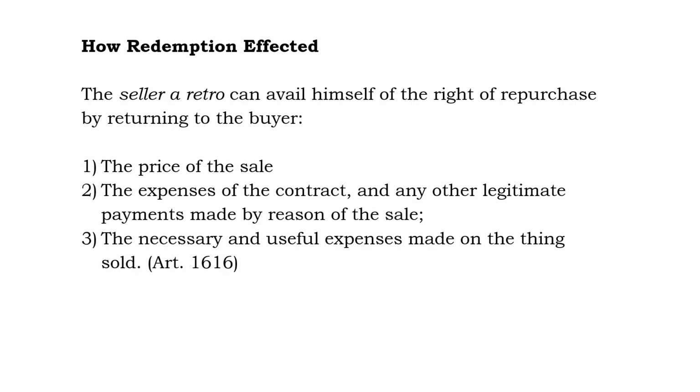How is redemption effected? The seller a retro can avail himself of the right of repurchase by returning to the buyer the following: 1, the price of the sale; 2, the expenses of the contract and any other legitimate payments made by reason of the sale, and the necessary and useful expenses made on the thing sold. This is based on Article 1616.